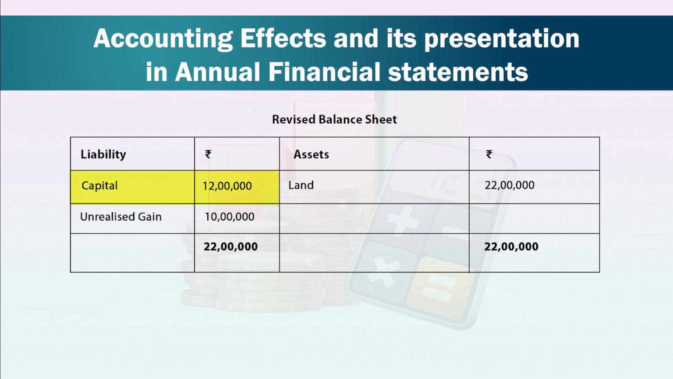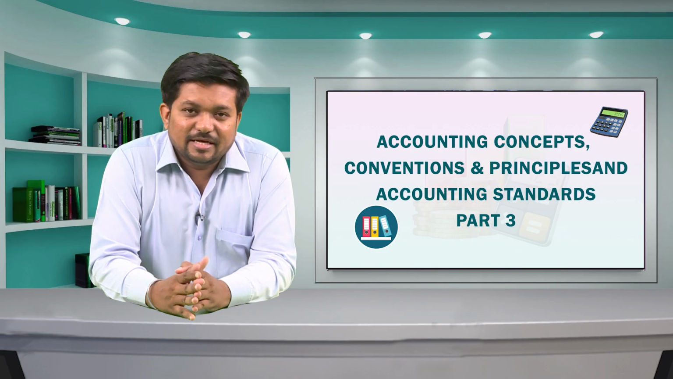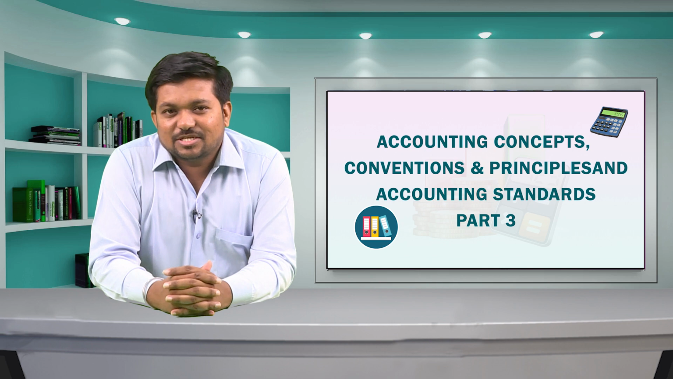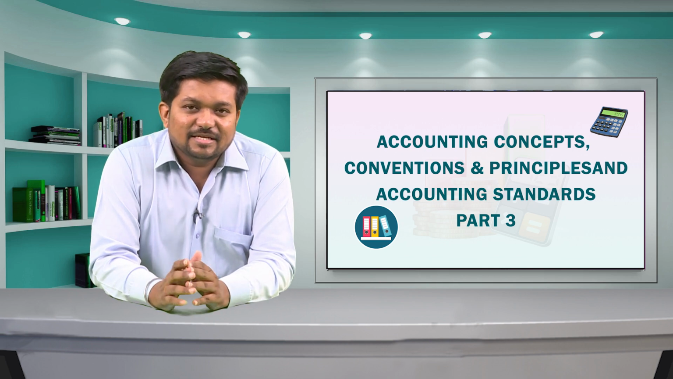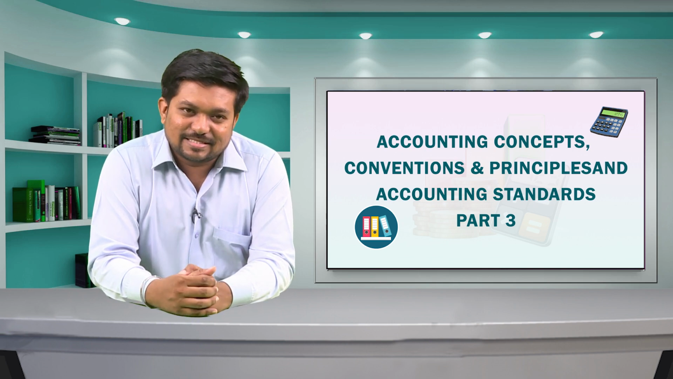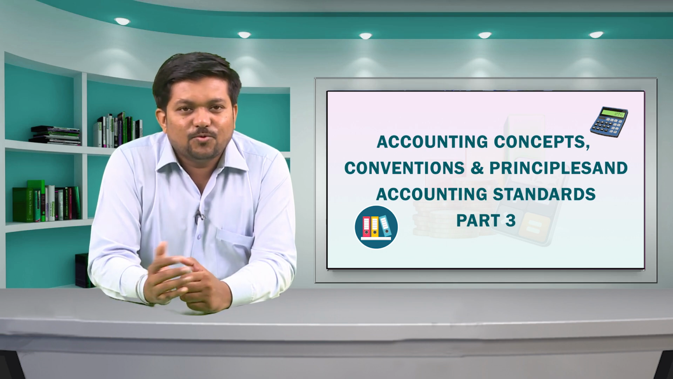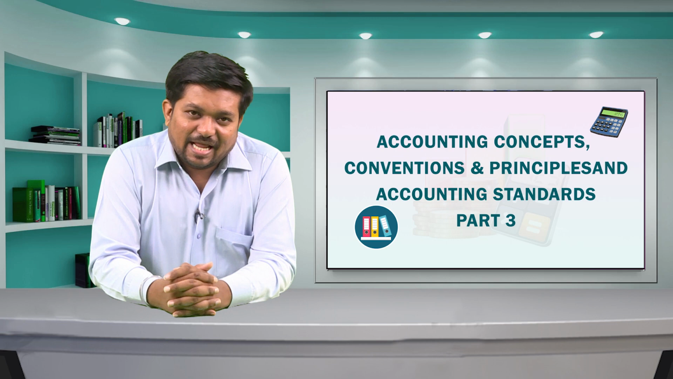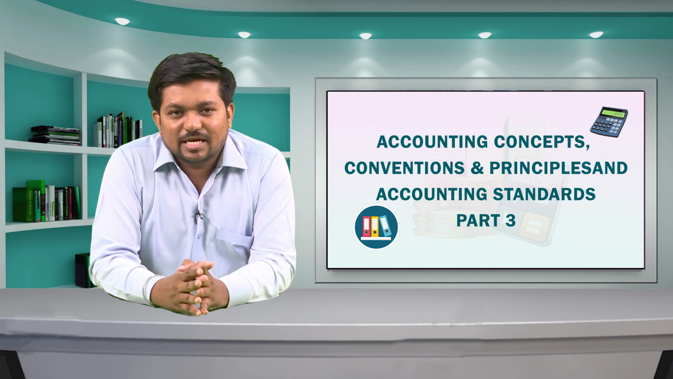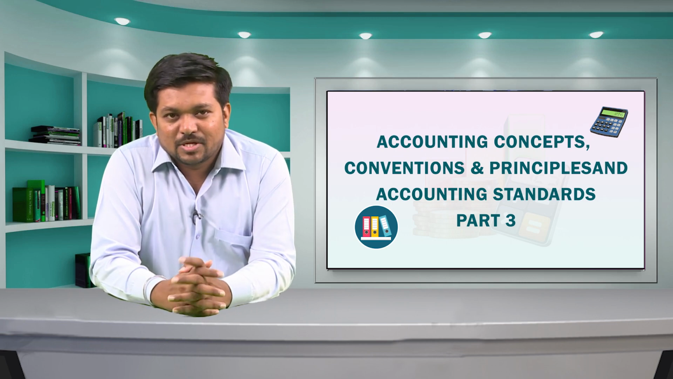Capital rupees 12 lakh, unrealized gain rupees 10 lakh, and land is valued at rupees 22 lakh. This disclosure is not allowed as per the realization concept. This gain is not realized in a real sense. If this piece of land is sold, then Mr. X could have earned rupees 10 lakh, which could have been disclosed in the books of account.